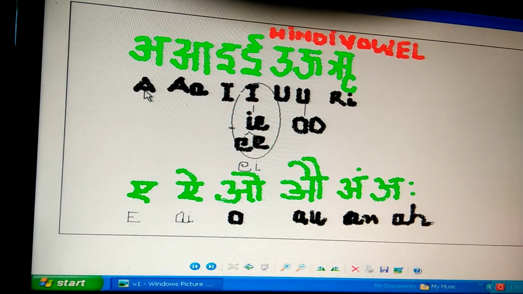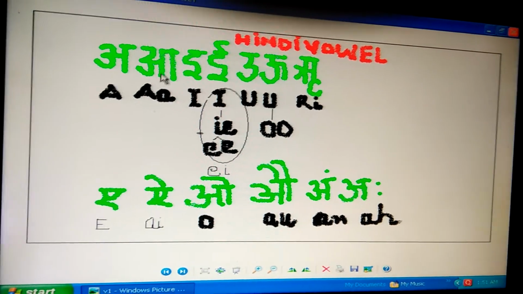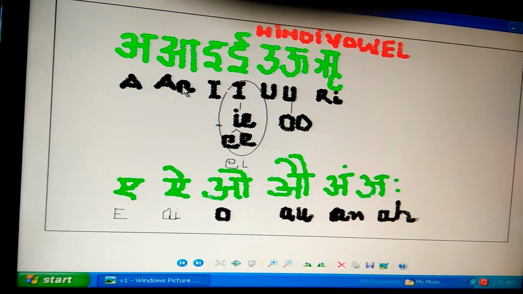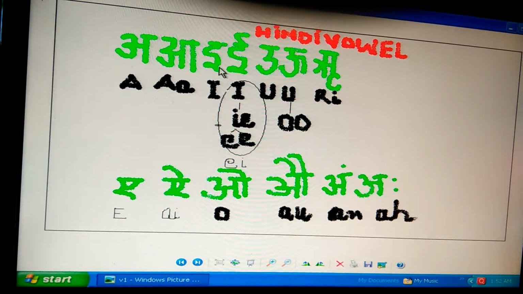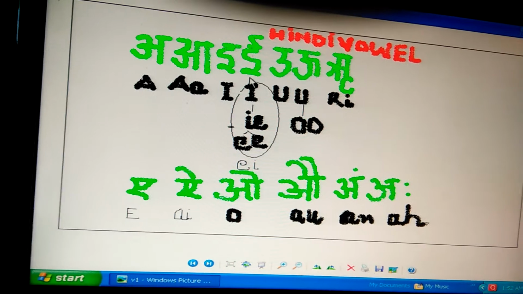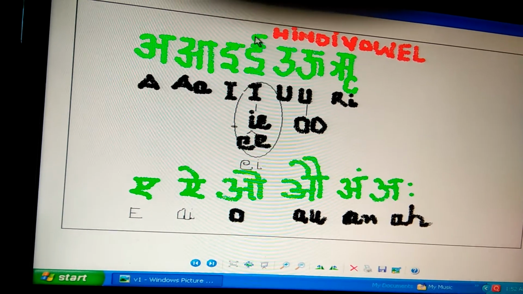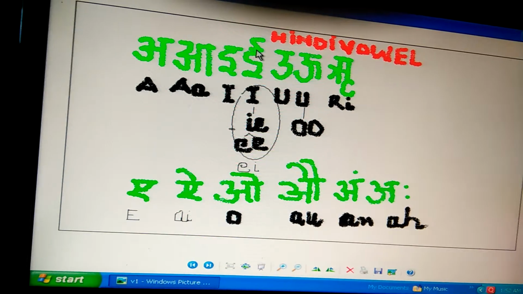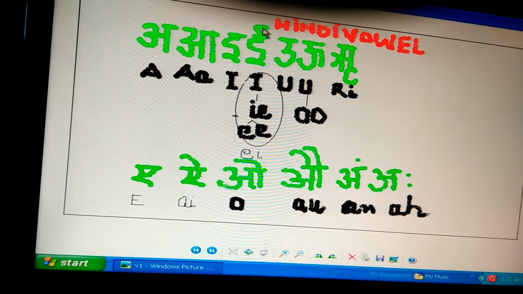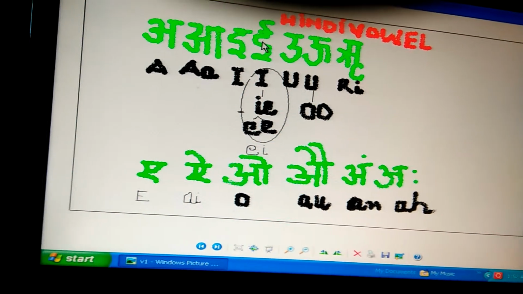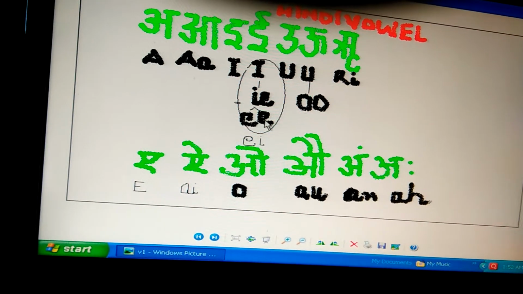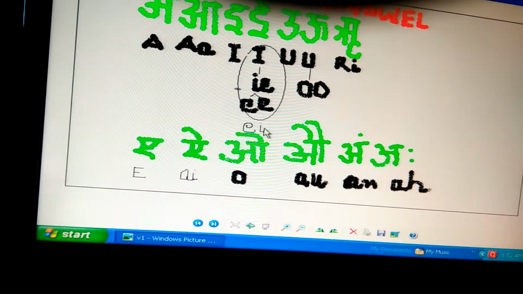A. We can write A, or double A. This is A. This is small a. I, that is E. This E, we can say badi E. Somewhere we write I, somewhere we write double E, somewhere we write EI.